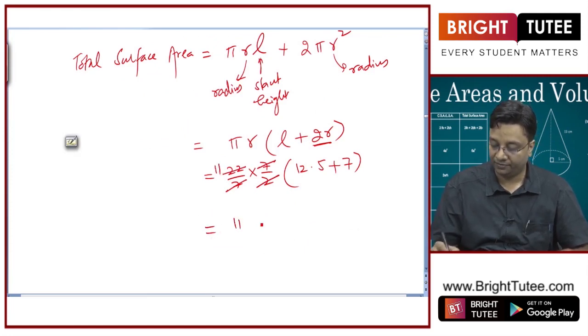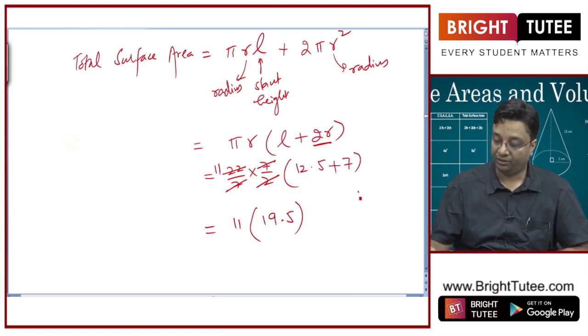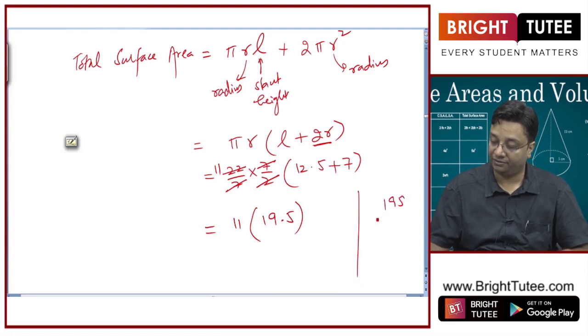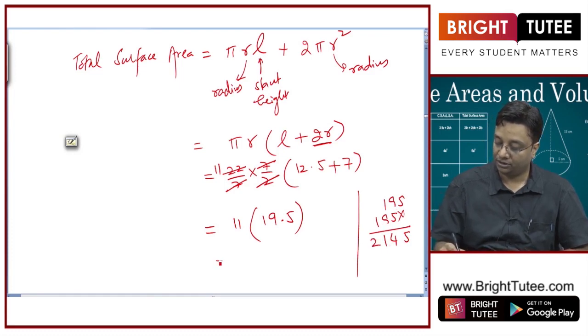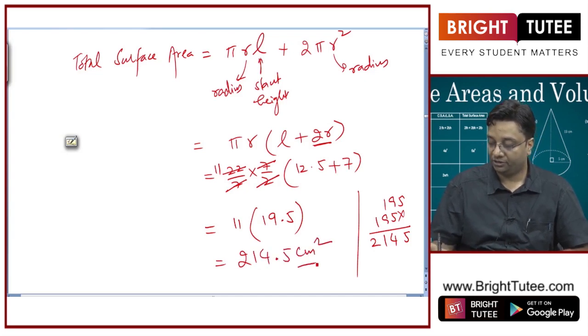So 11 into 12.5 plus 7, which is 19.5. Now the calculation becomes very simple: 11 into 19.5 is 214.5 centimeter square.